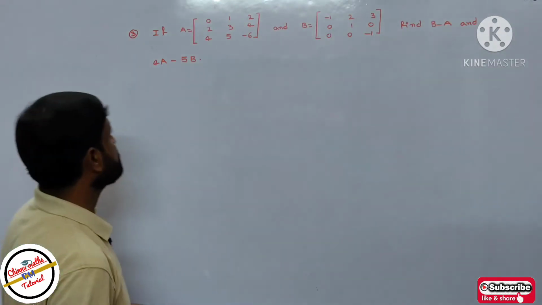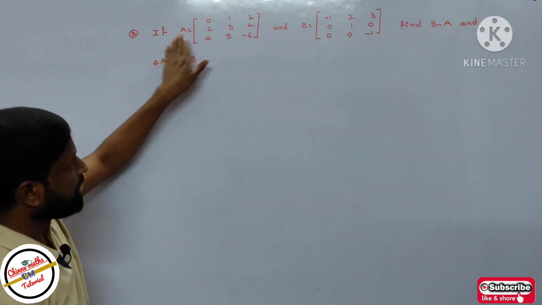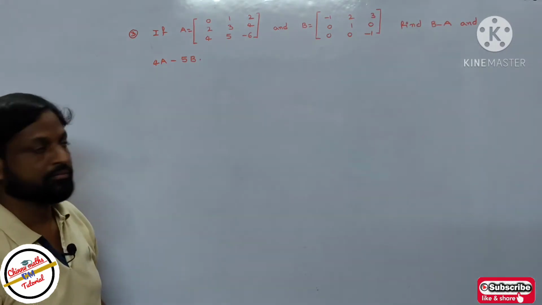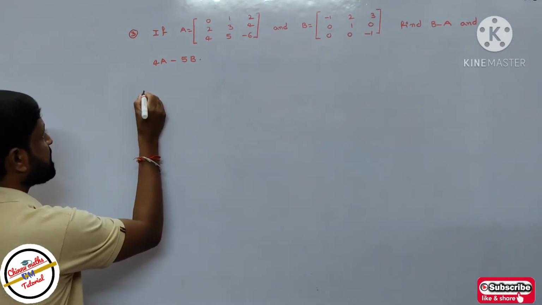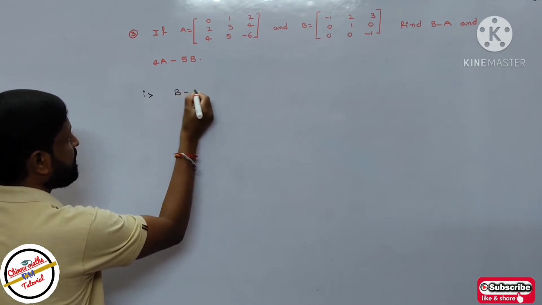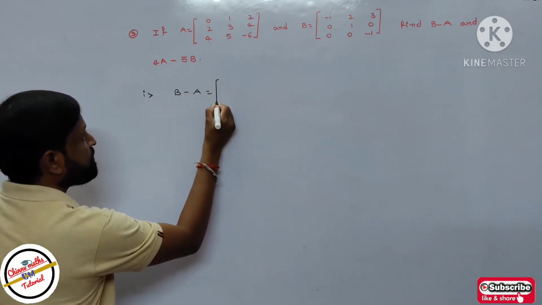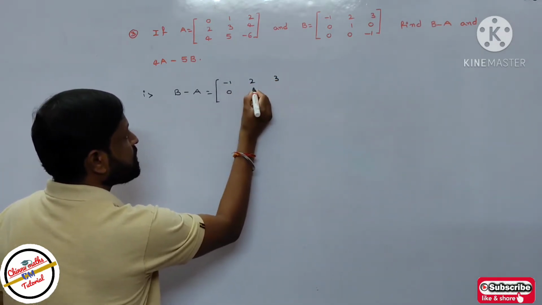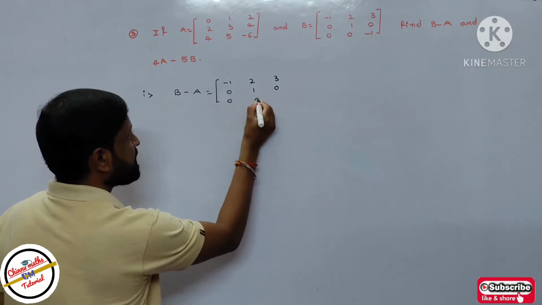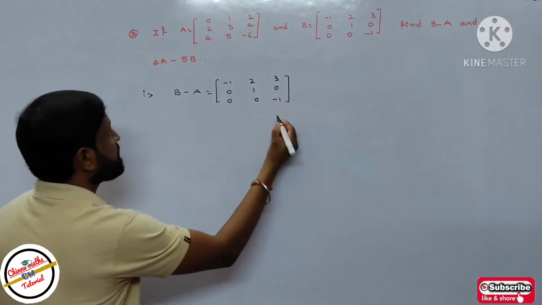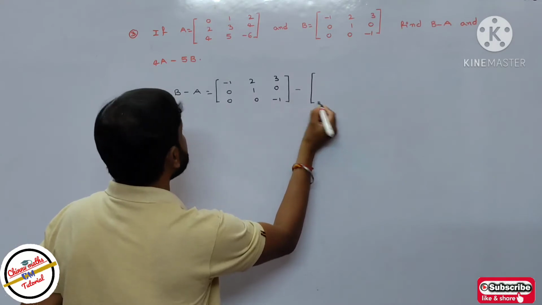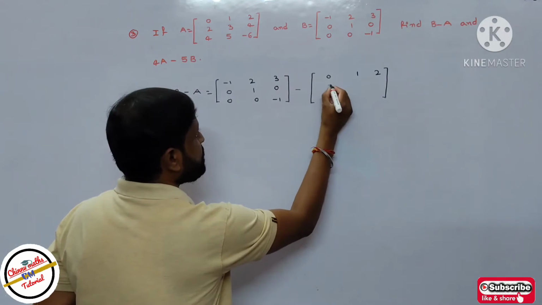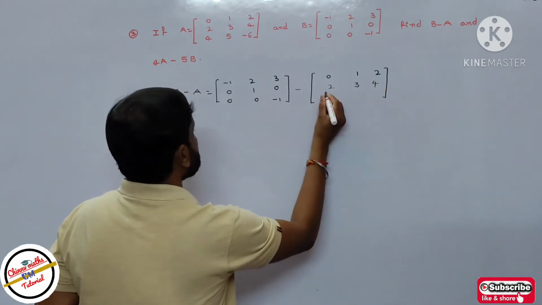Next problem. The given matrices of A and matrices of B, we have to find B minus A and 4A minus 5B. So first I will take the first one. We can find the matrices of B minus A equal to, what is the matrices of B equal to? Minus 1, 2, 3, 0, 1, 0, 0, 0, minus 1. It is the matrix B. And minus of the matrix A is 0, 1, 2, next 2, 3, 4 and 4, 5, minus 6.